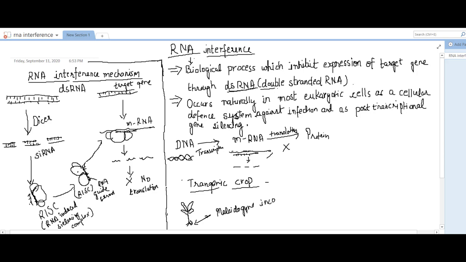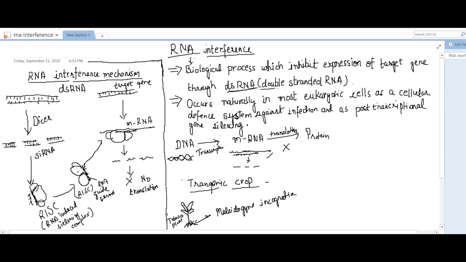This is the nematode which infects the roots of the tobacco plant and reduces the yield. This is the tobacco plant and these are its roots, and Meloidogyne infests the roots of this tobacco plant. So how can we make pest-resistant tobacco plants?